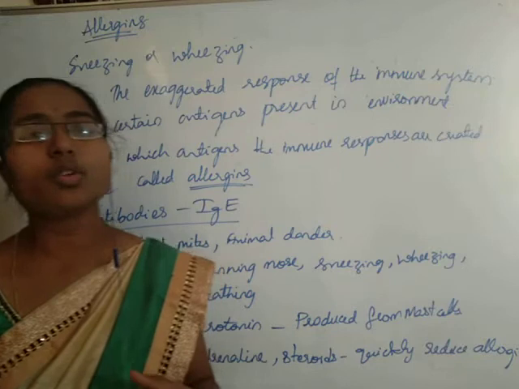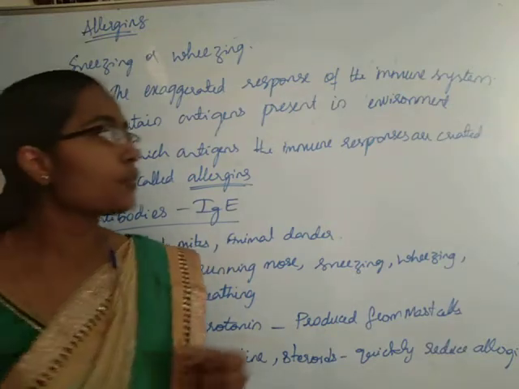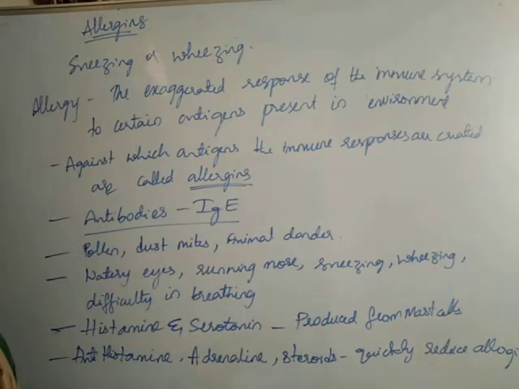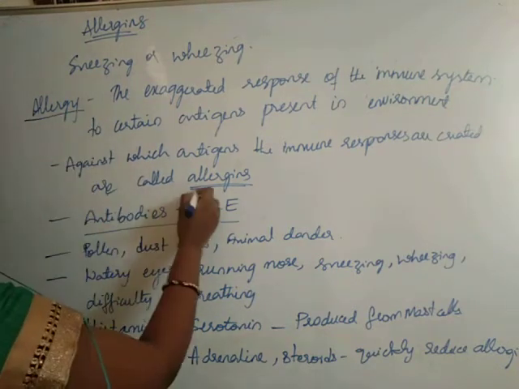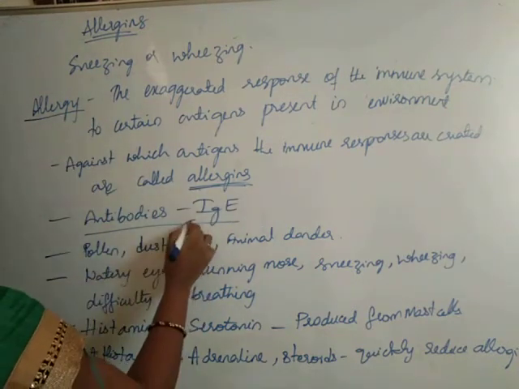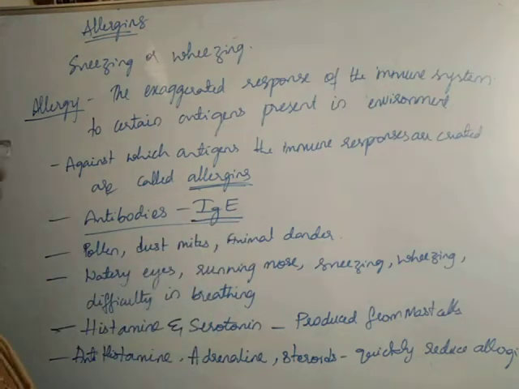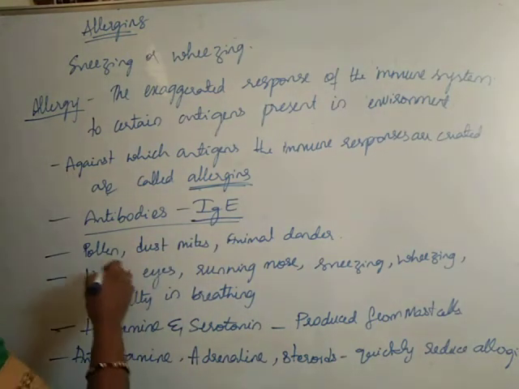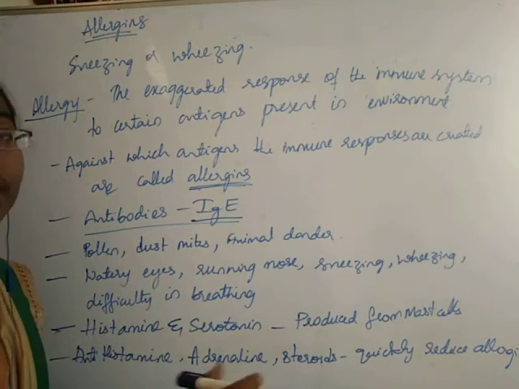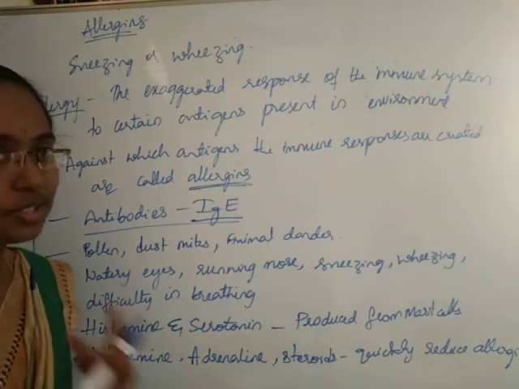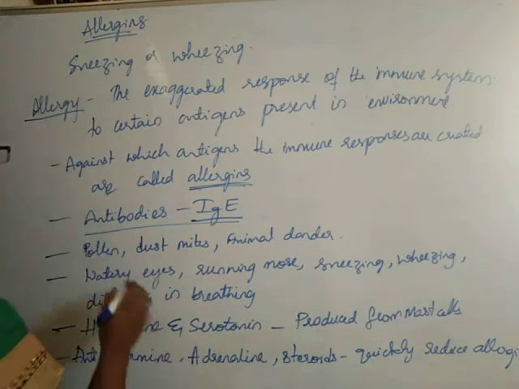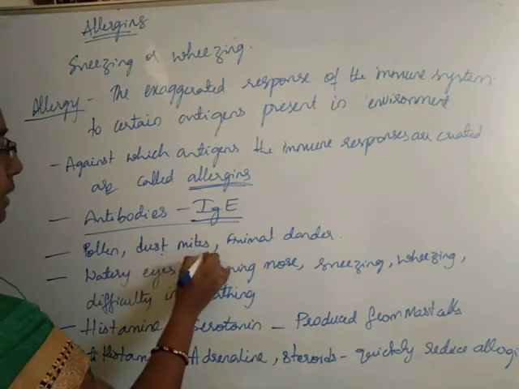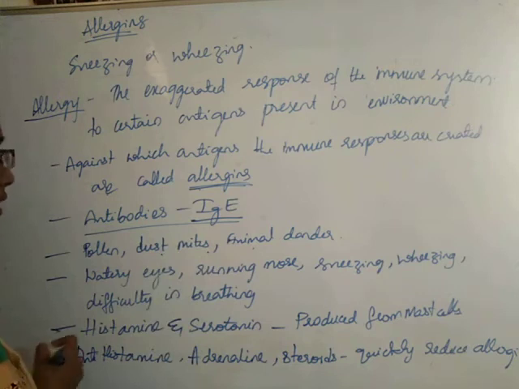Okay, so this is all about allergens, students. The points to be noted very clearly for NEET are what is allergy, what are allergens, and the antibodies causing allergic responses. Whatever I have written on the board are important NEET points. Pollen, dust mites and animal dander cause allergies. Note the symptoms of allergies.